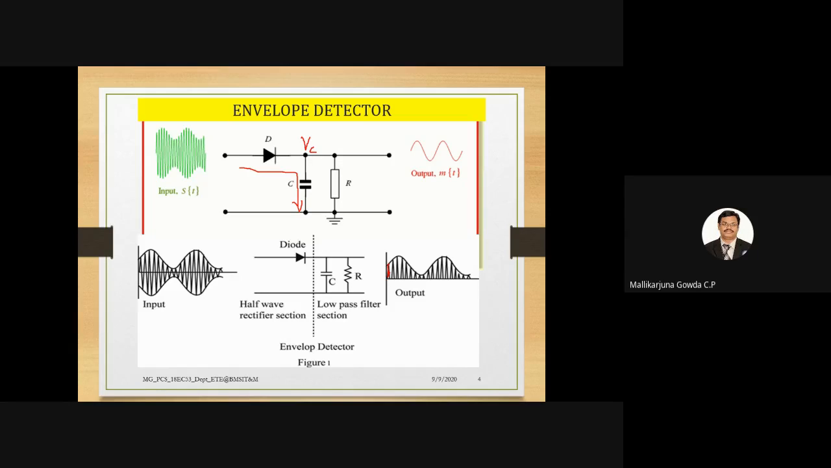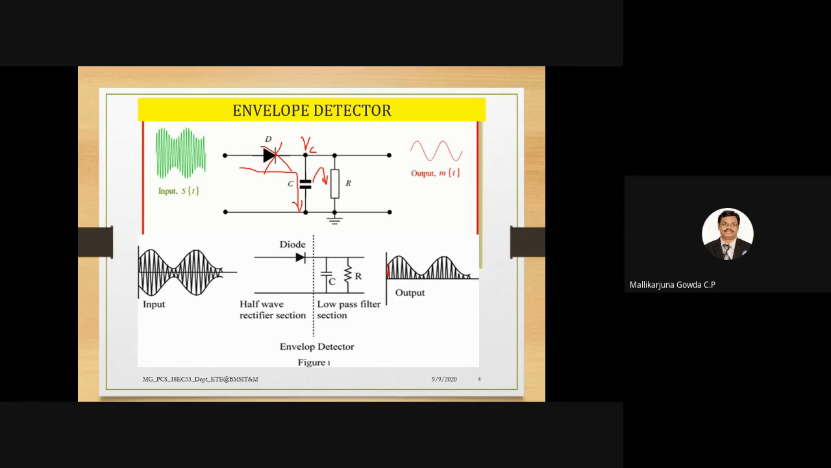When the input voltage is less than the voltage across the capacitor VC, what happens? The diode is getting reverse bias. So when the diode is getting reverse bias, it won't conduct. It acts as an open circuit. Now the capacitor starts discharging through this load resistor. The capacitor starts discharging through the load resistor.